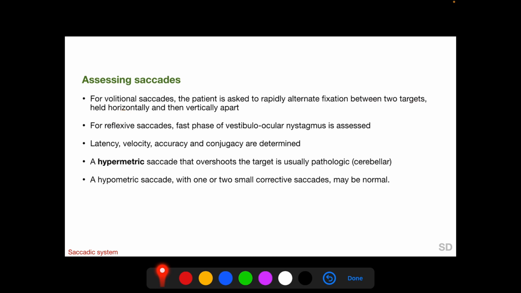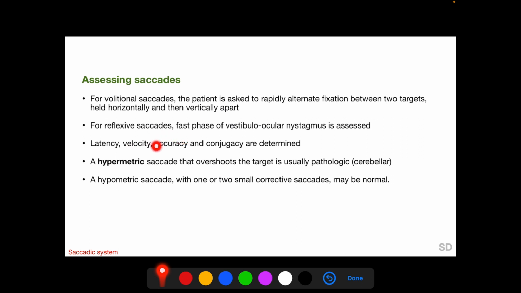And for reflexive saccades, the fast phase of the vestibulo-ocular nystagmus and optokinetic nystagmus are assessed. And we attempt to determine the latency, the velocity, the accuracy and the conjugacy of the saccades. Latency implies the delay in initiation of the saccade. Velocity implies the speed of the saccadic movement.